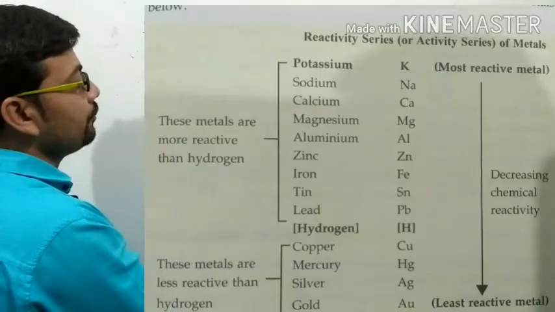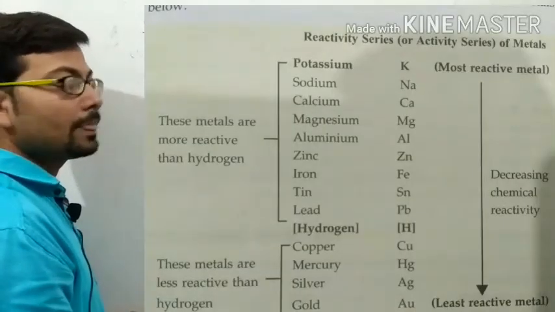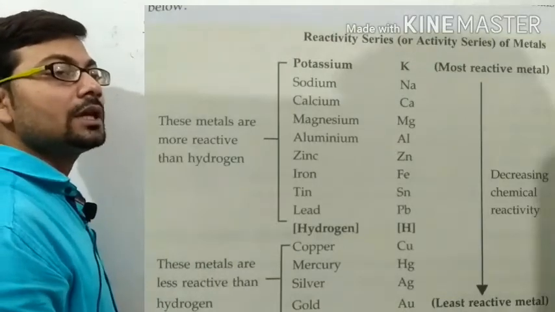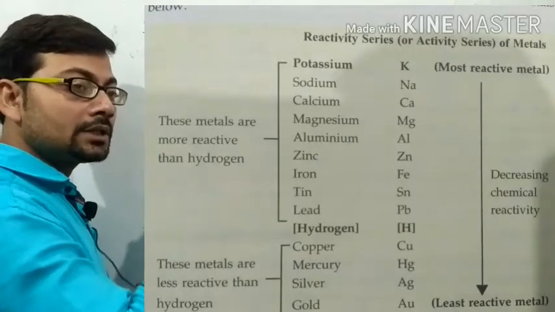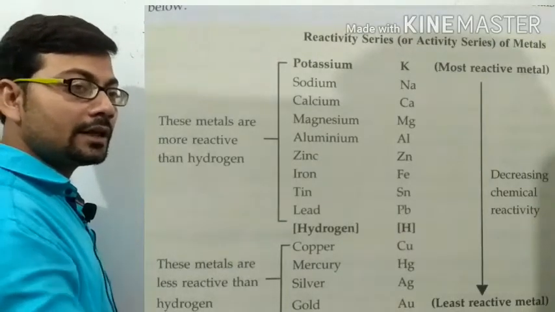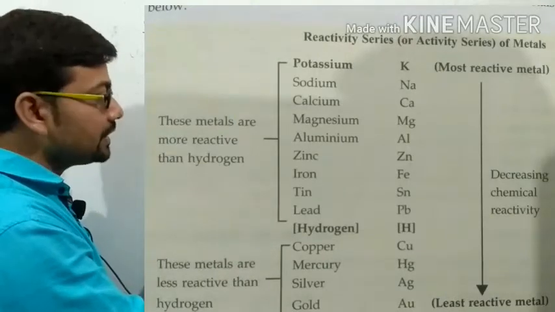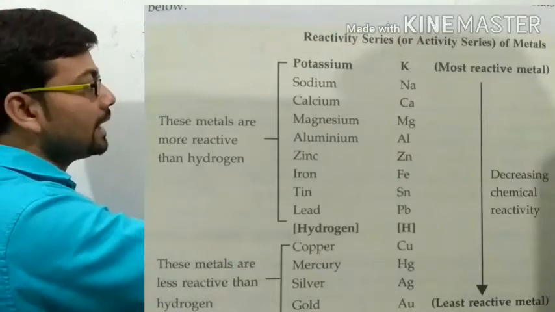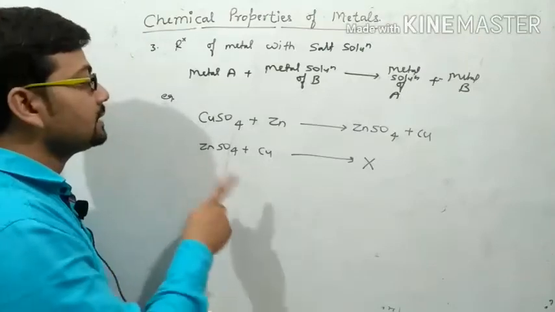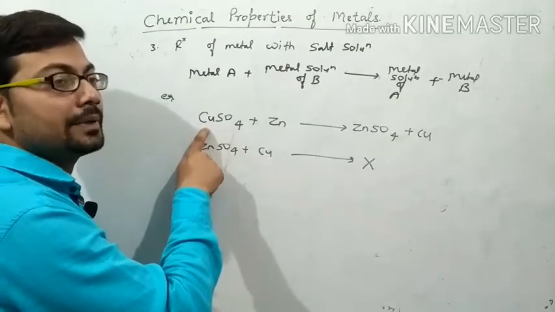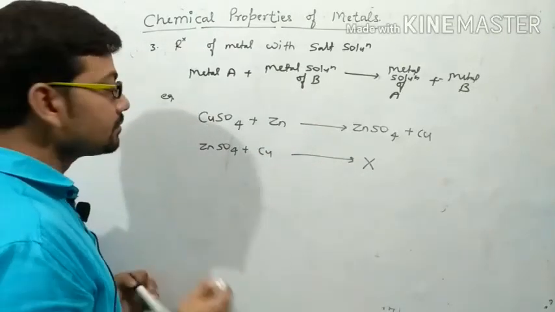When zinc sulfate reacts with copper, then no reaction takes place, because this is based on the reactivity series. Those metals which are present above another metal are more reactive as compared to the other. In case of reactivity series, zinc is present above as compared to the copper. So zinc is more reactive as compared to the copper. So this reaction takes place, but this reaction does not take place.